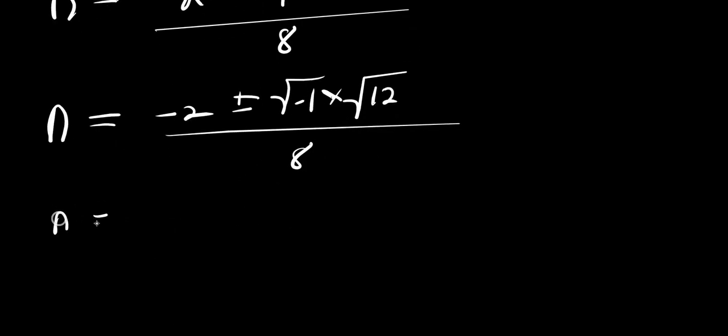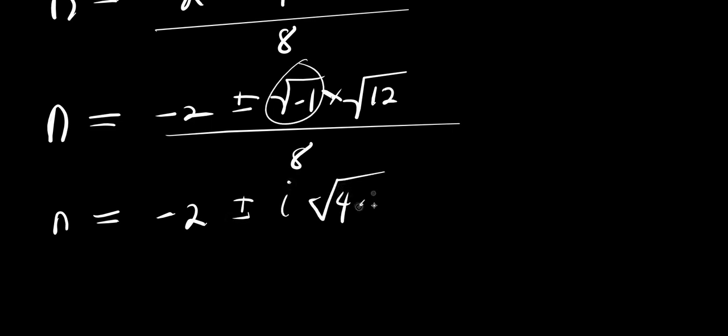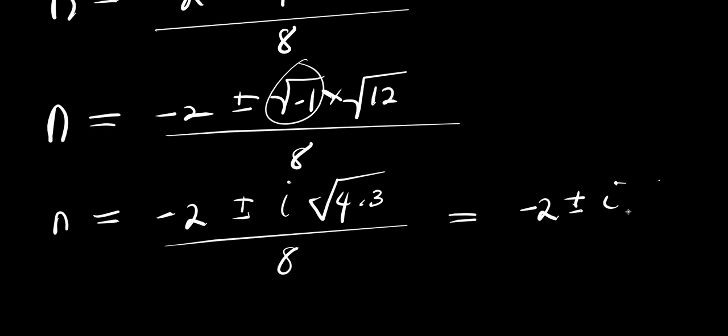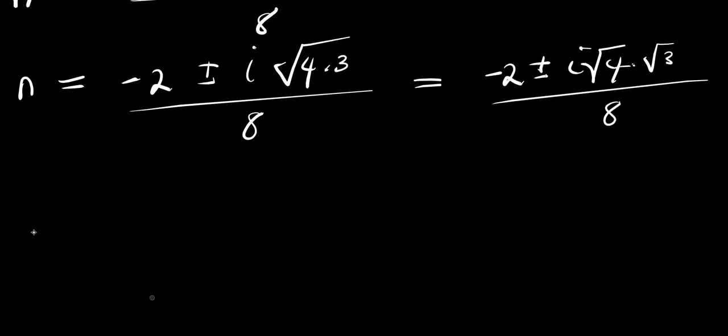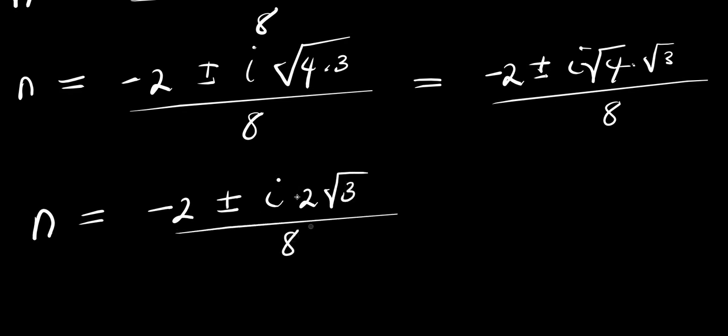So right now we have n equals -2 plus or minus square root of -1 times square root of 12. This is 4 times 3, divided by 8. So this is -2 plus or minus square root of -1 times square root of 4 times square root of 3 divided by 8. So we have n equals -2 plus or minus square root of -1 times 2 times root 3 divided by 8.